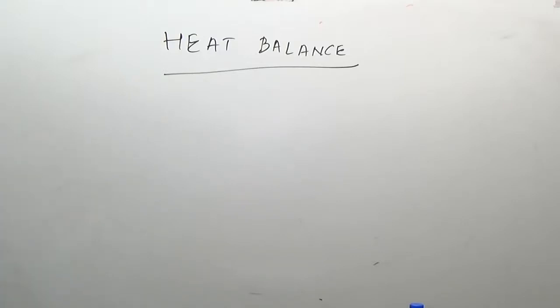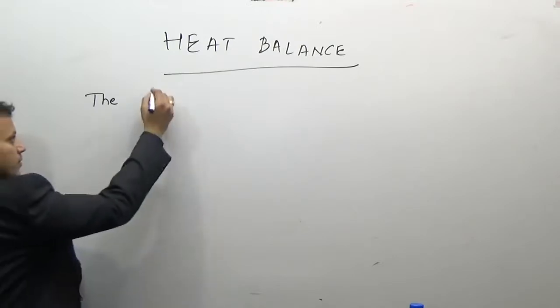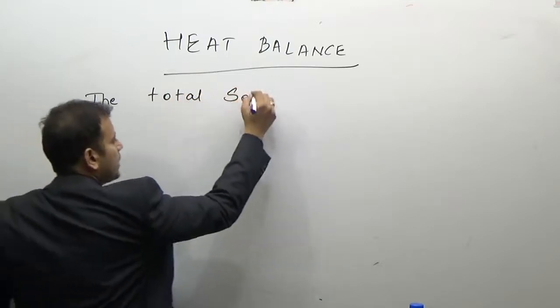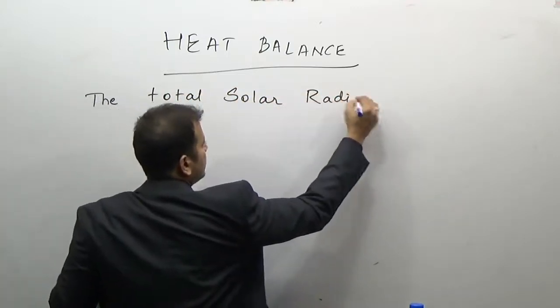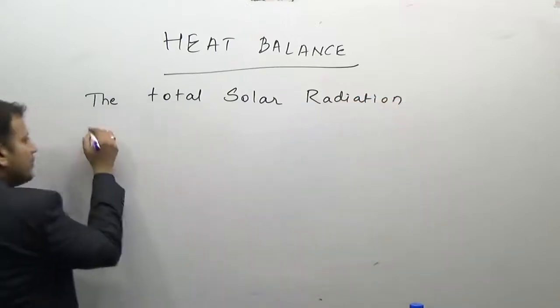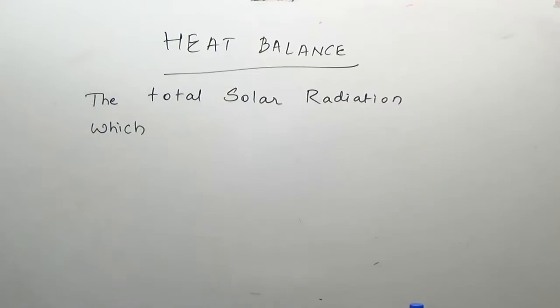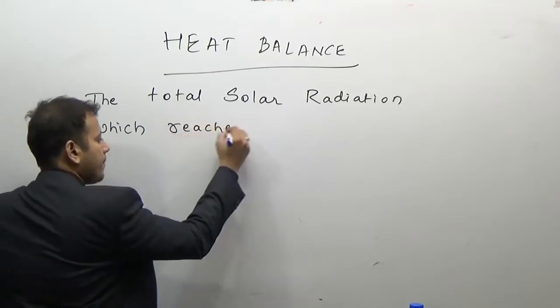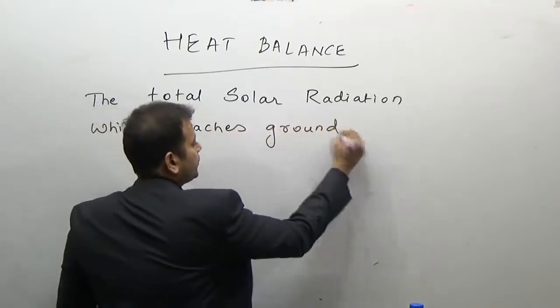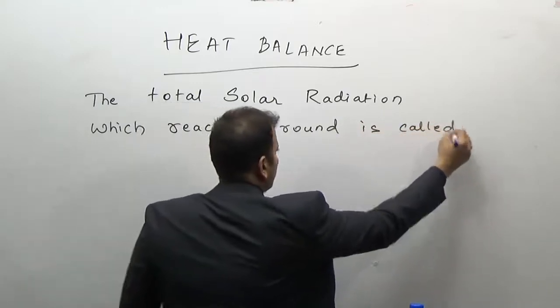So what do you mean? We know that the earth, the terrestrial radiation, before that the total solar radiation which reaches the earth, or which reaches the ground, is known as global radiation. It's called global radiation.